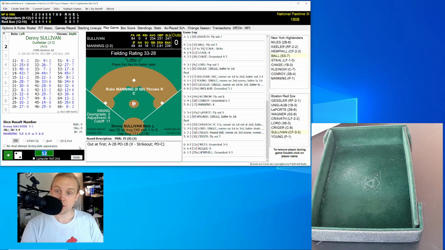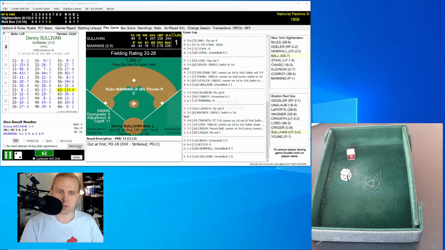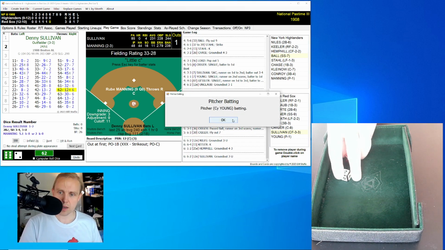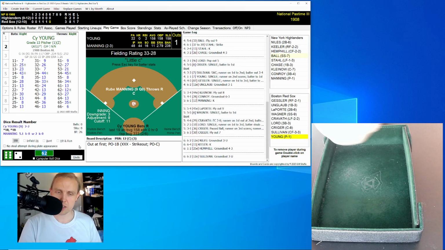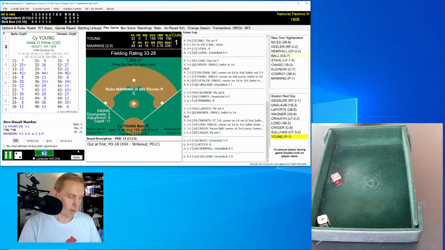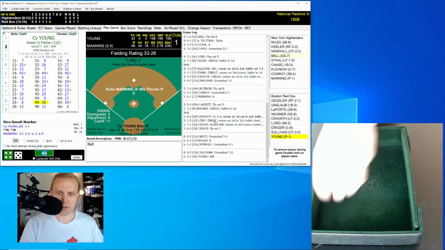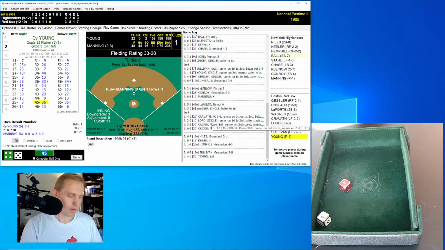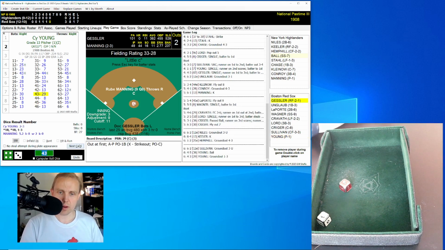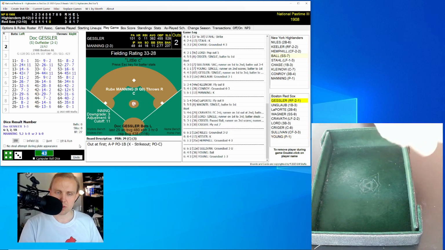So there you go, as fast as it can possibly be. Here is Denny Sullivan. Denny rolls a 62 for a 12. Ground ball to the first base, down the first base line. Chase has it and goes to the bag himself, 1 away. Here now is Cy Young, 2 RBIs this season, both in this game. Rolls a 45 for a 36. He doesn't even have a walk there. It's a ball. Next roll is a 43 for a 29. Ground ball comebacker to Manning, who throws to first, 2 away.